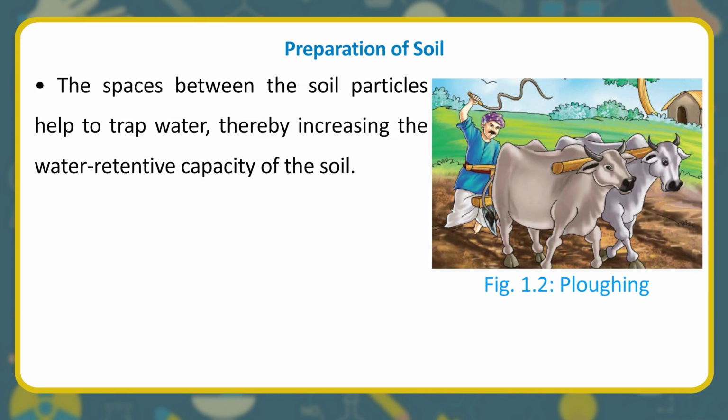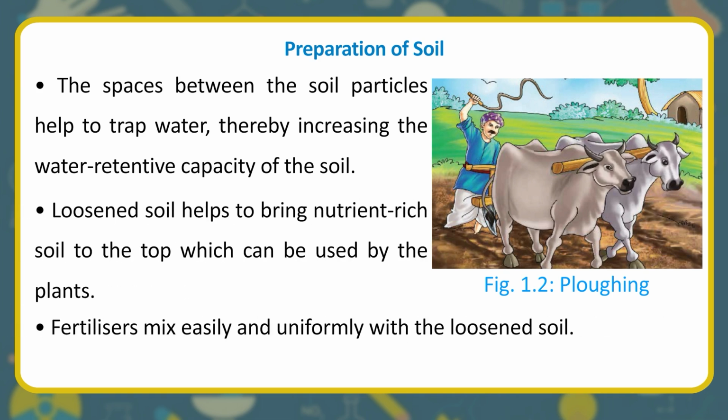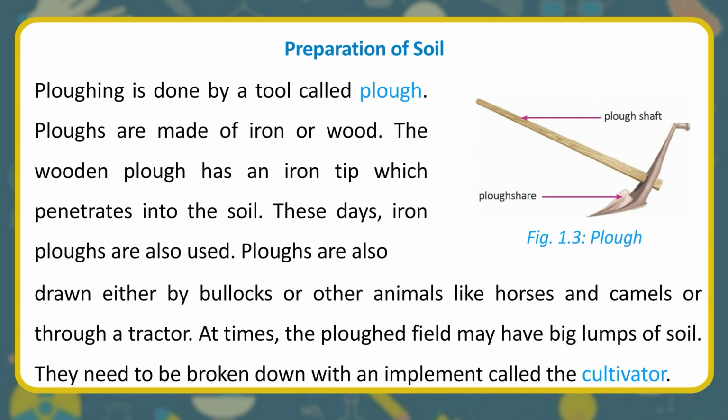The spaces between the soil particles help to trap water, thereby increasing the water-retentive capacity of the soil. Loosened soil helps to bring nutrient-rich soil to the top, which can be used by the plants. Fertilizers mix easily and uniformly with the loosened soil.